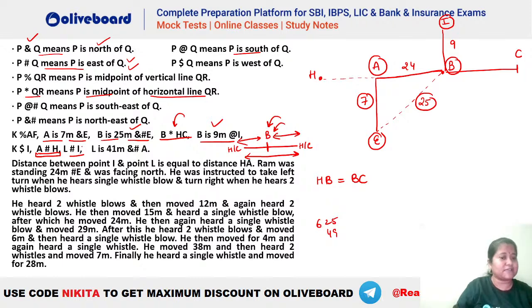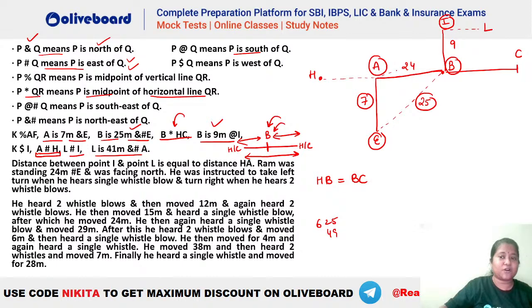Don't worry. Okay, first let's find I because we can connect it here. That L has to be 41 meters ampersand hash. That means northeast. And your L is hash A. Hash means east. So L is towards the east of I, right? So you can see L has to be towards the east of I. That means L will be here.